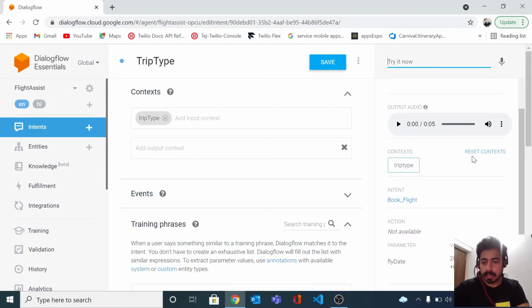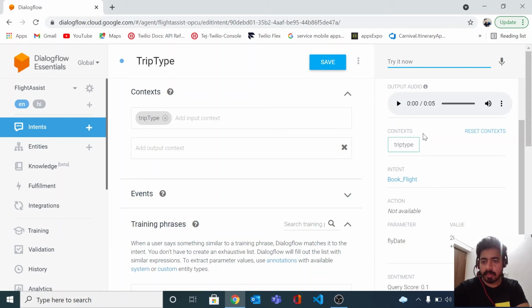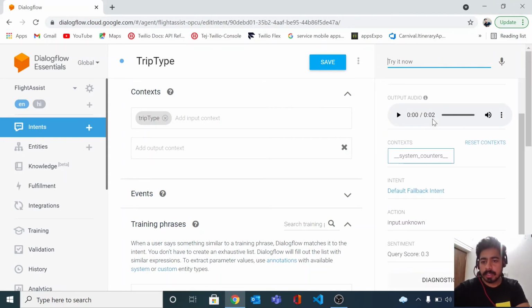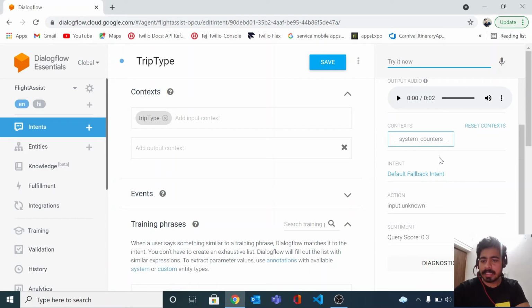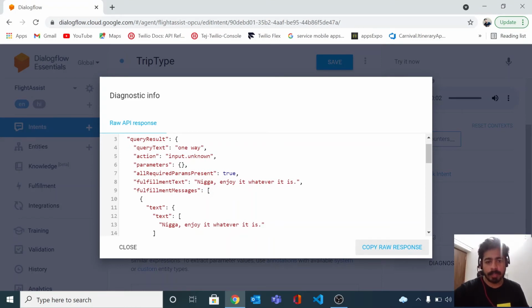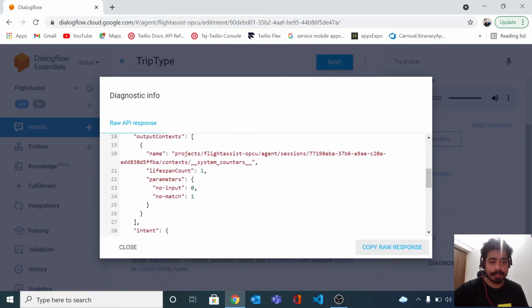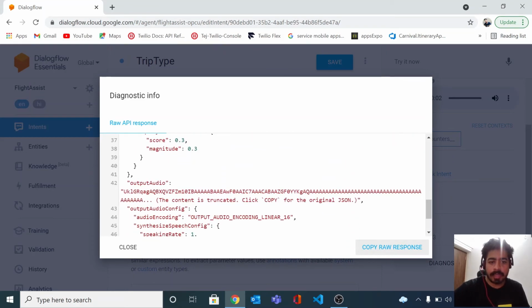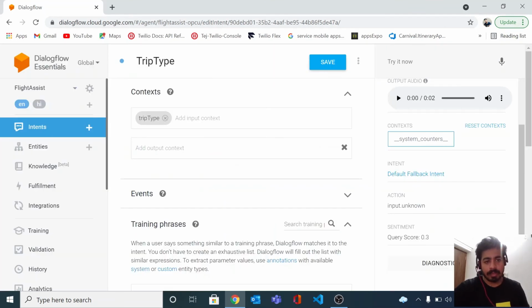If you go down and see, the intent is actually our book flight, and we already have a context set, which is trip type, because we have set a context in the book flight, which was trip type. Now when I answer something, let's say I want to go for one way. If you check here, I don't have anything, the system counter and everything is there. If I open this diagnostic info, I will see that the query text which I put was one way. For now, we are not getting anything here. We are not even able to see whether this was correct or not. So we are not getting our intent as connected. For now, it's not connected.